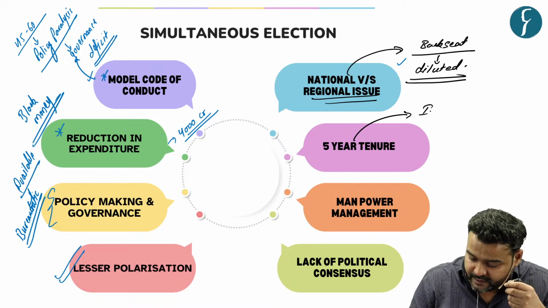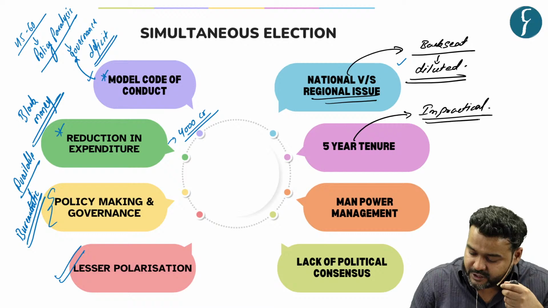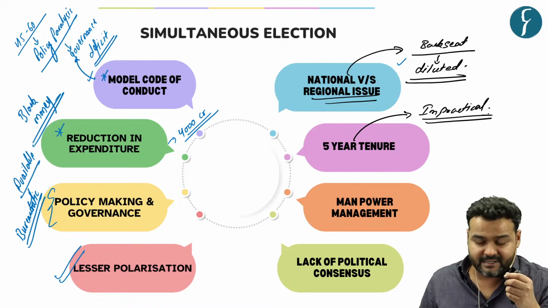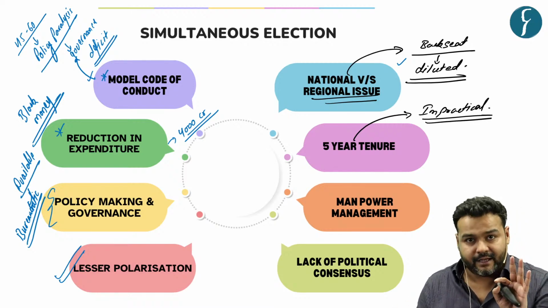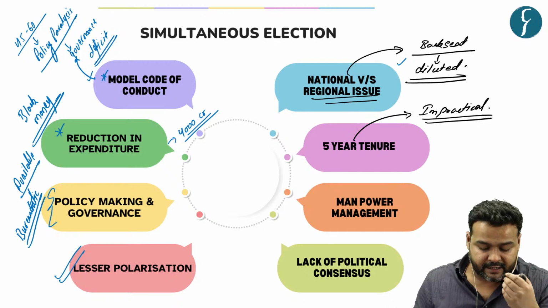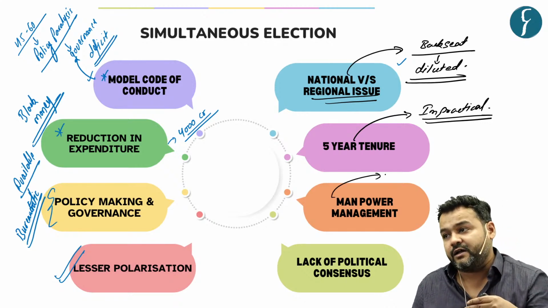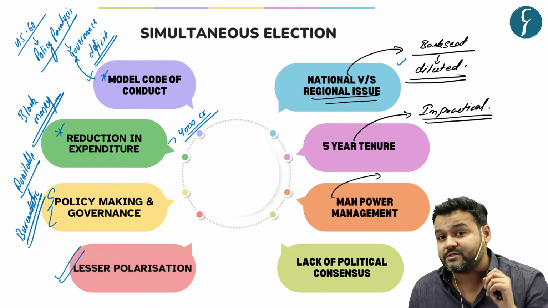So they claim it is impractical, and they say that there should be a thoughtful decision before taking any action on any such thought process. Thirdly, what we saw, the reduction in expenditure, but experts believe that there were around 10 million personnel involved in the 16th Lok Sabha election.